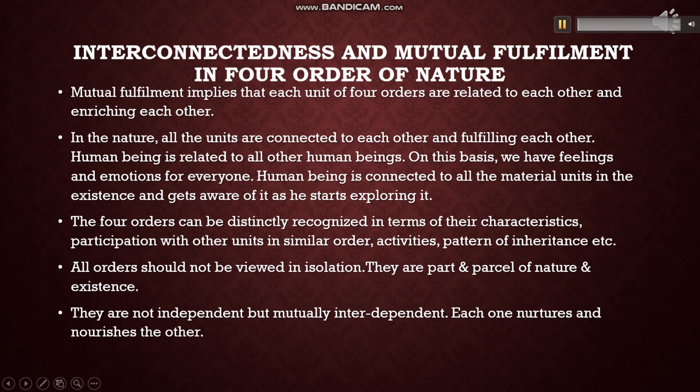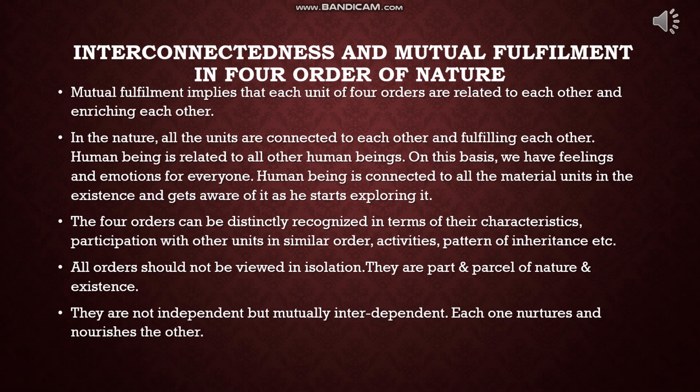In this slide, we will discuss interconnectedness and mutual fulfillment in the four orders of nature. Mutual fulfillment implies that each unit of the four orders, that is material, plant, animal and human orders, are related to each other and they are enriching each other in one way or another. In nature, all the units are connected to each other and fulfilling the requirements of each other.